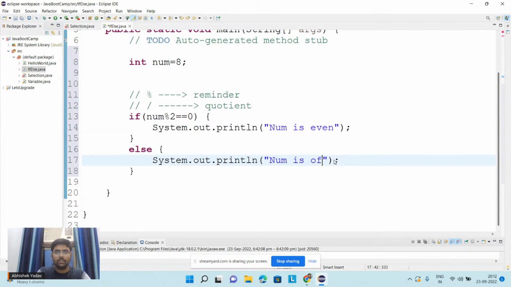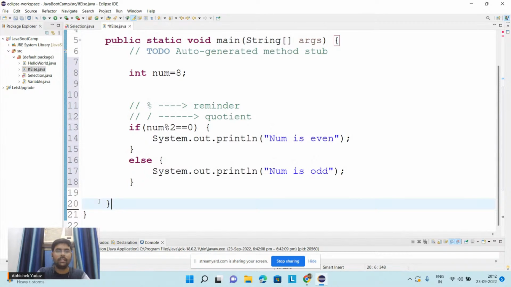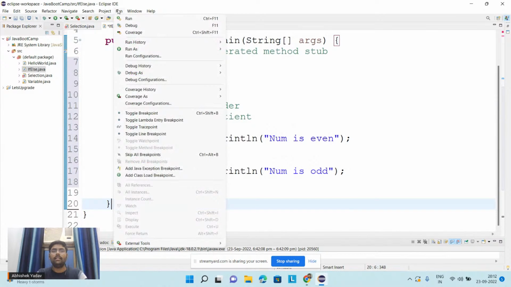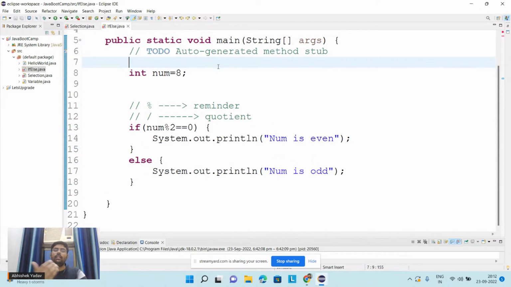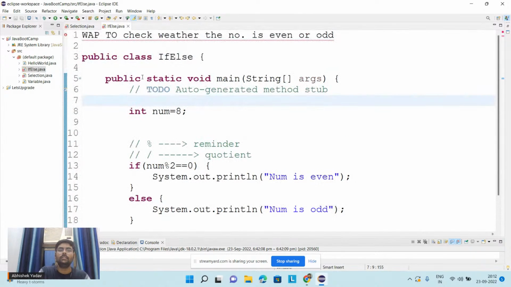Okay, so let's try to dry run the program, and let's see what output I will get. Okay, when I go to the run button and click on run, what will happen first, guys? First, my source code will be compiled by the compiler, that is the javac compiler, and after that this source code is converted to the byte code, and after that this byte code is run on the JVM. So when the byte code is run on the JVM, it searches for this prototype.